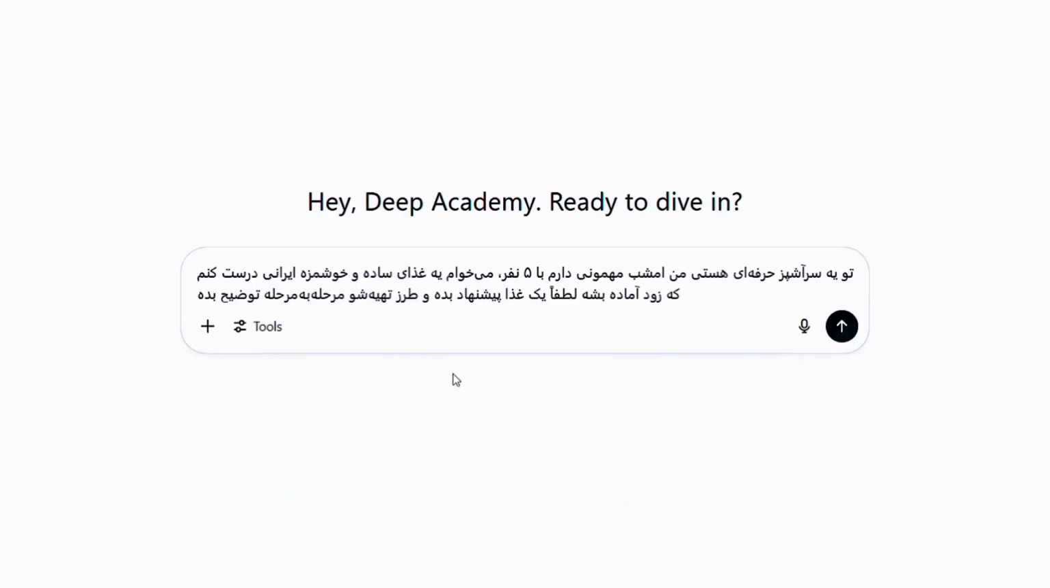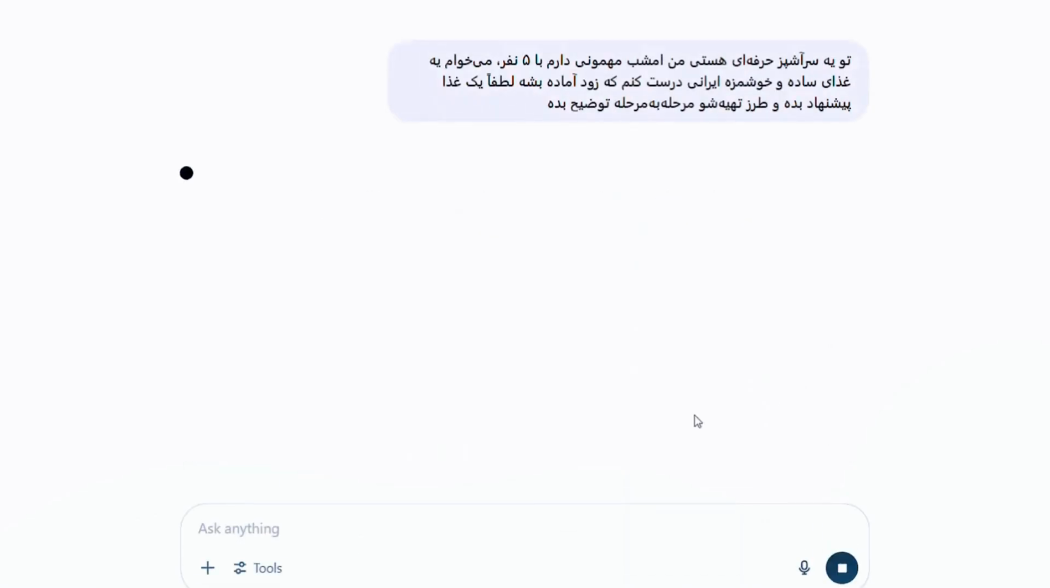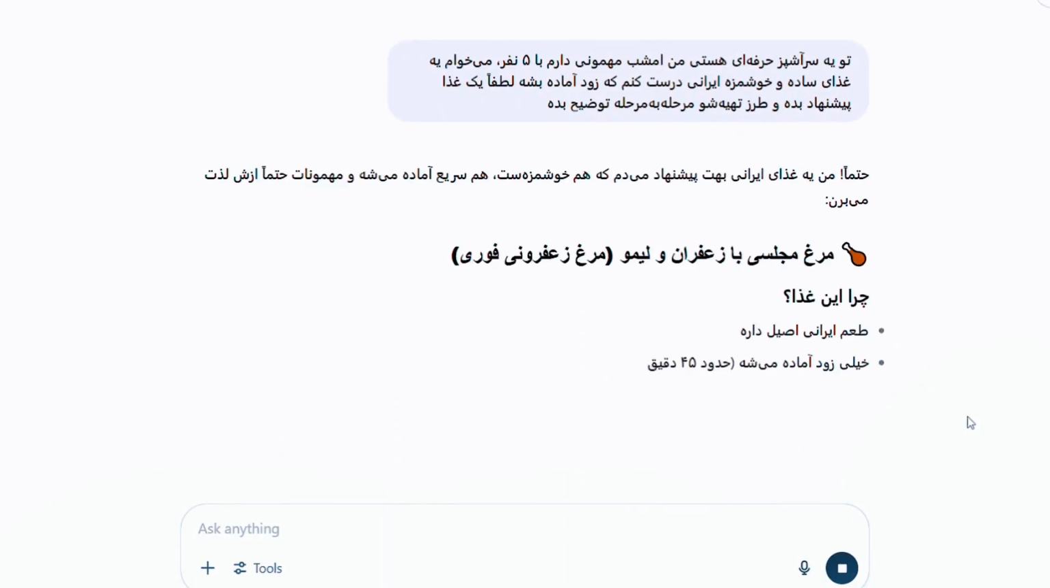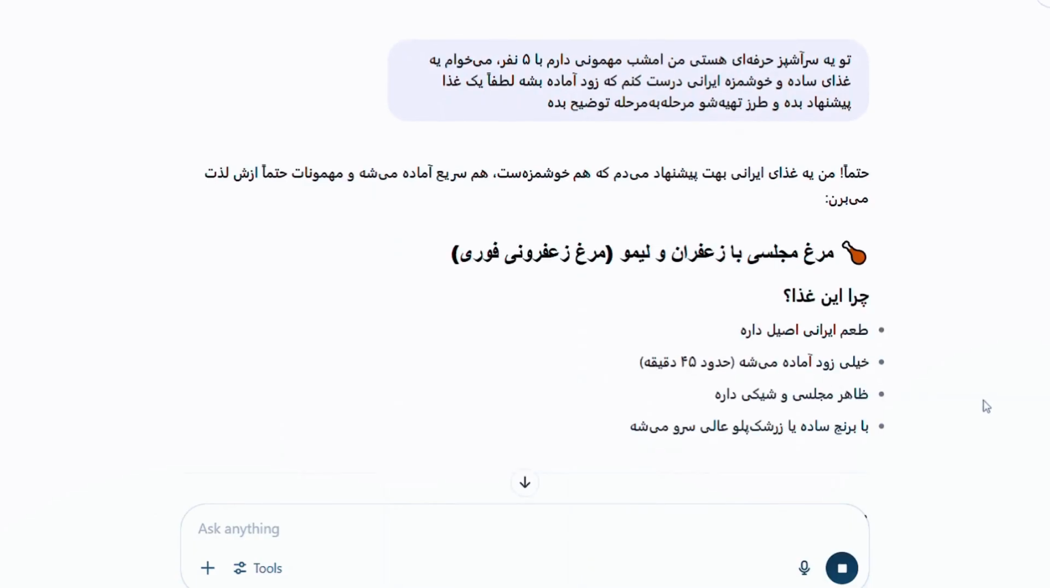To make a good dish, you need to be a professional chef. So we tell ChatGPT that you are a professional chef, and then we describe our situation to it, saying that we have a party tonight for 5 people and we want to make a simple and delicious Iranian dish. And the point is that we tell it we want it to be ready quickly, and then it's time to ask for the recipe or whatever we want from it.